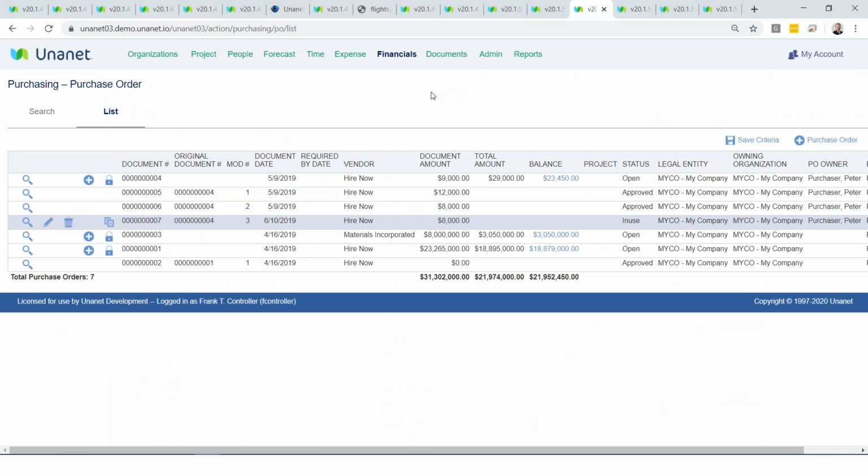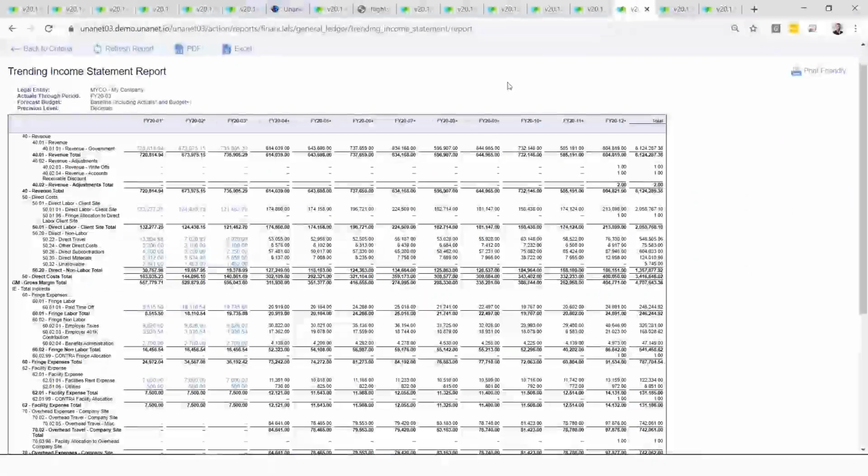You can manage your purchasing process out of Unanet, starting with a requisition, converting that into a purchase order, and all of those documents can be managed directly in Unanet. The agreements can be saved in Unanet. The resumes, whatever you want, can be memorialized directly into Unanet.